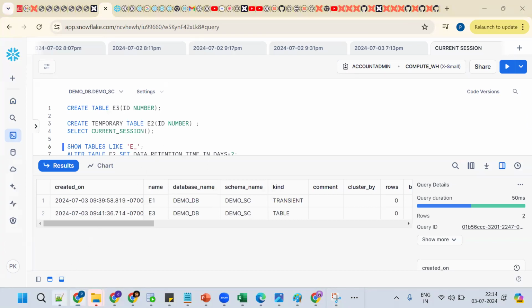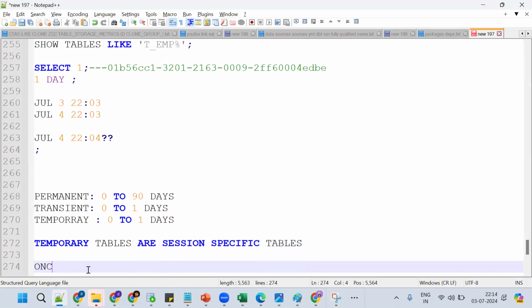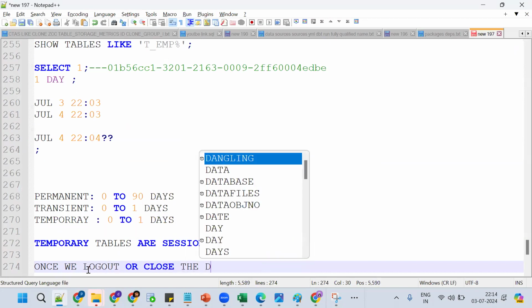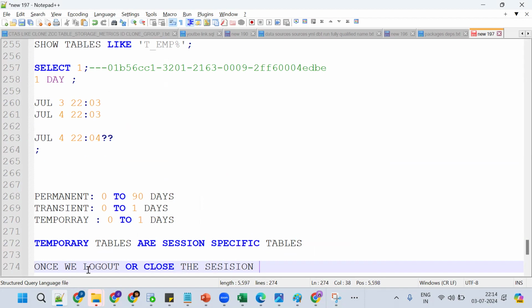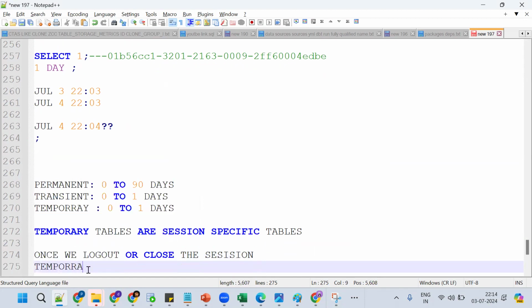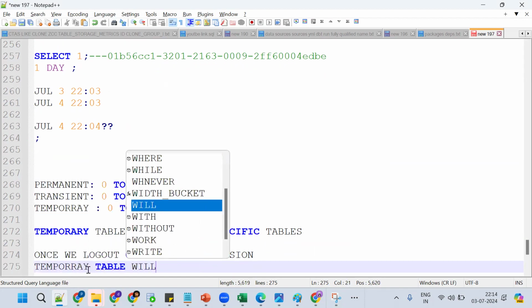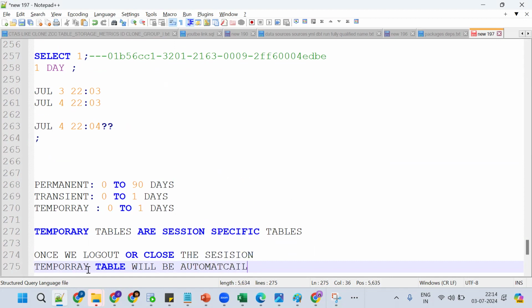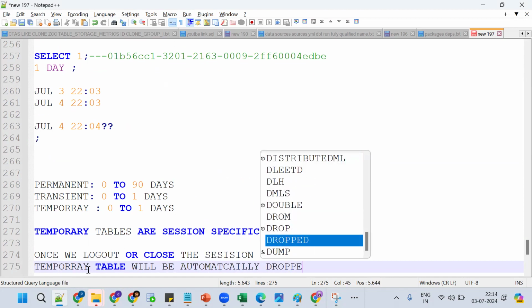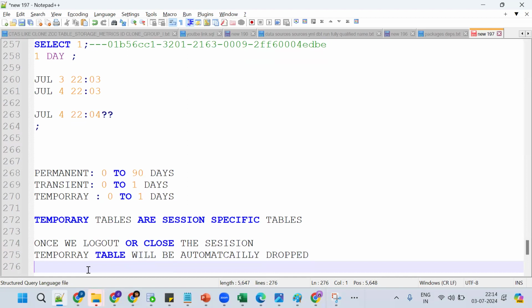So the conclusion is that once we log out or close the session, the temporary table will be automatically dropped. Got the point? This is important. Once we close the session, the table will be automatically dropped. Okay, got the point?